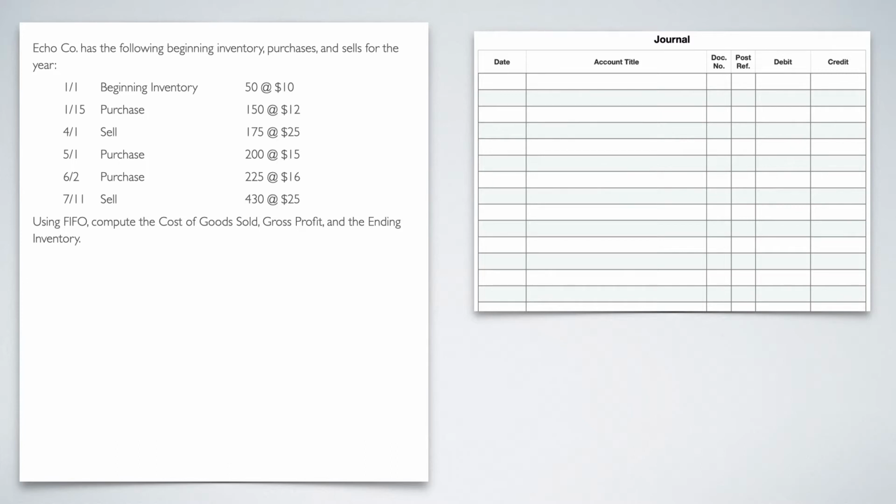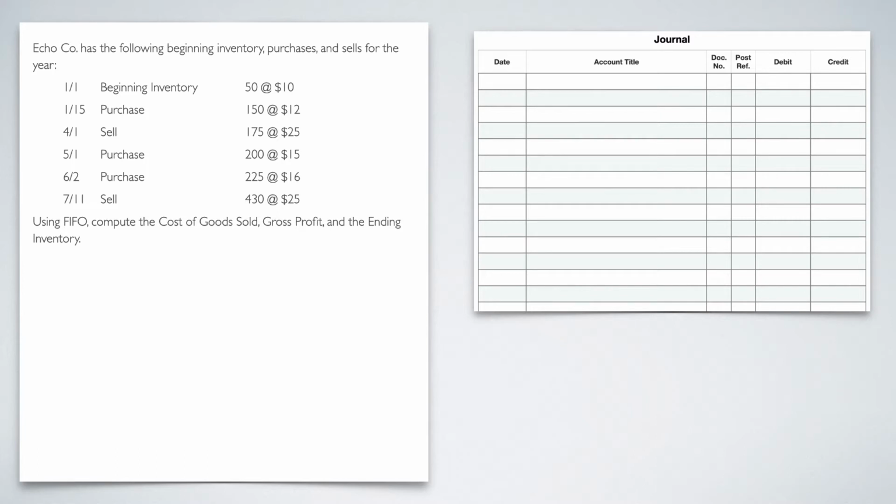If you notice right here, Echo Company has the following beginning inventory, purchases, and sales. It says we have beginning inventory, then we purchase, then we sell, then we purchase some more, then purchase some more, then sell some more. And this can go on an infinite amount. But I just want to give you a quick example of this. Then it says to find, using FIFO, the cost of goods sold, the gross profit, and the ending inventory for this example. So let's get into it.